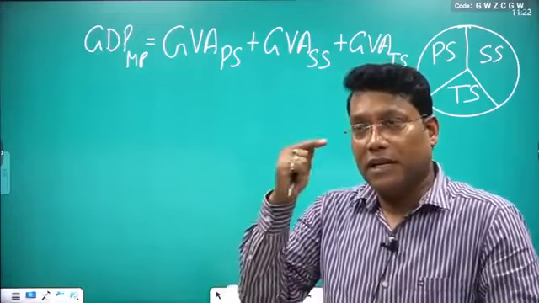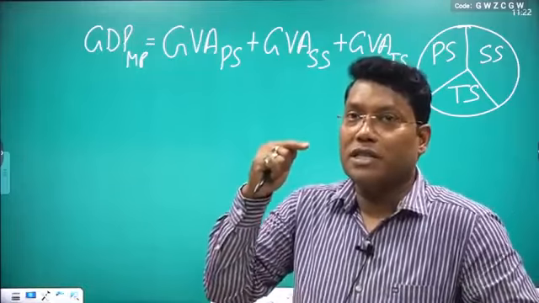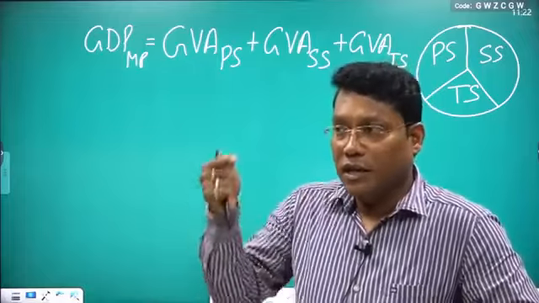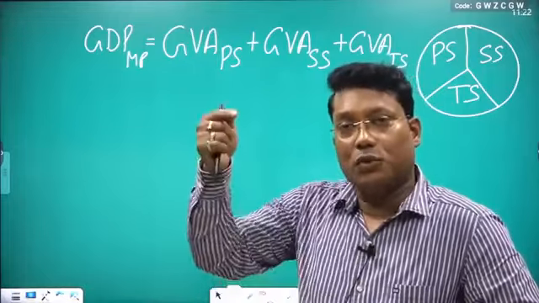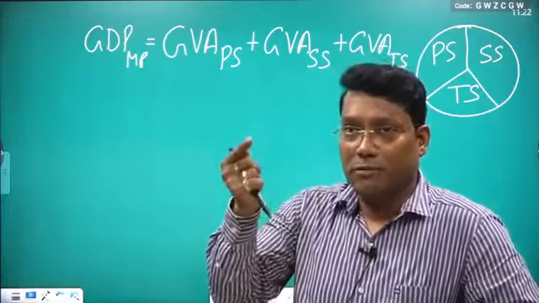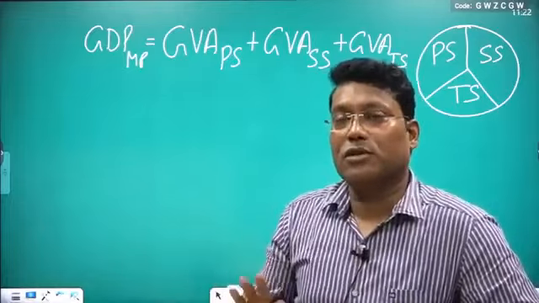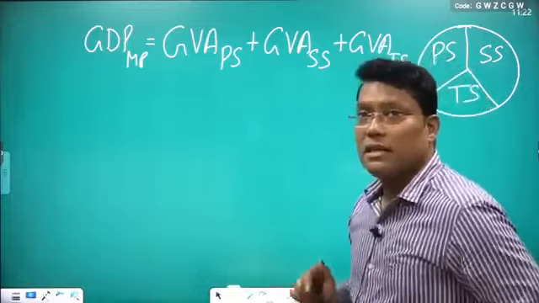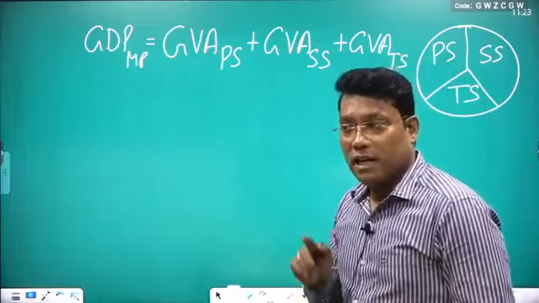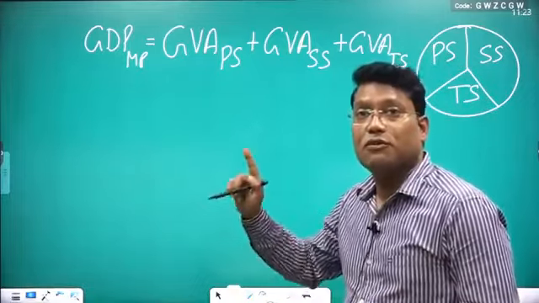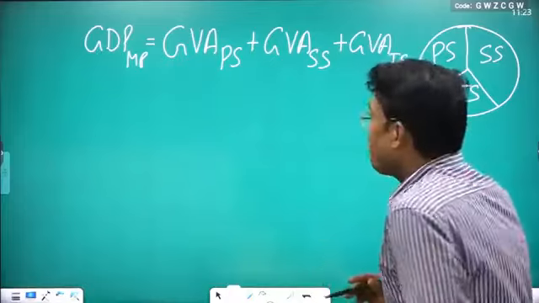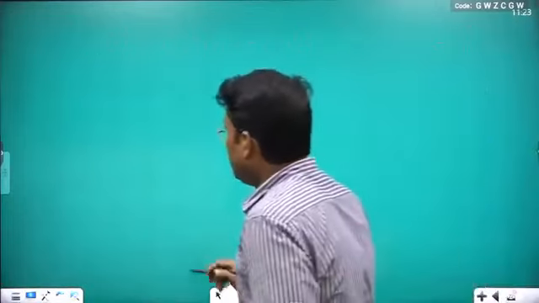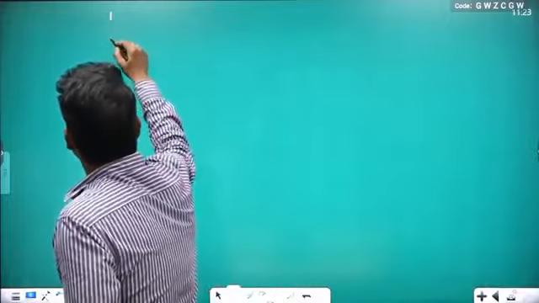Initially you landed at the GDP at MP, but now you know the system we have developed with you. Just using that step by step, you can come to the national income also, you can come to the net also, you can come to the factor cost also. What do you want, you can calculate. Fine here? So this is your production method, and within the production method it is basically your value added method. Fine? Clear? Okay. Now next we are going for the income method.